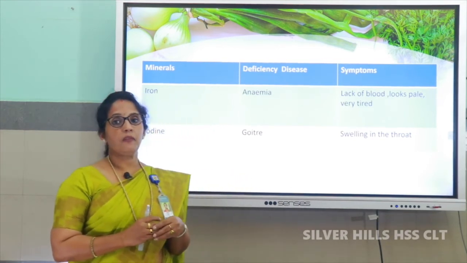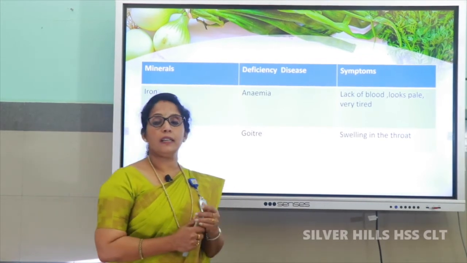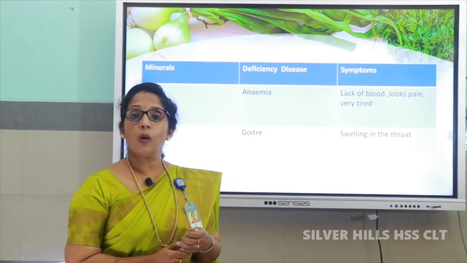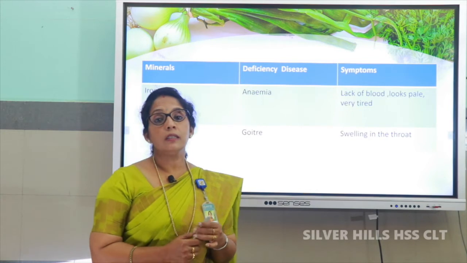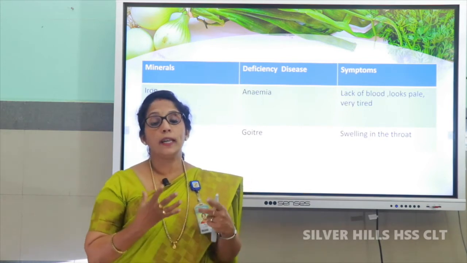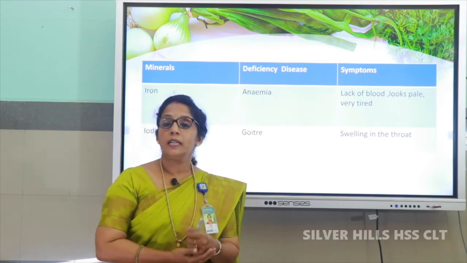In the same way, deficiency of iodine causes a disease called goiter. Goiter, what is the symptom of goiter? Swelling in the throat. In the throat there will be swelling.